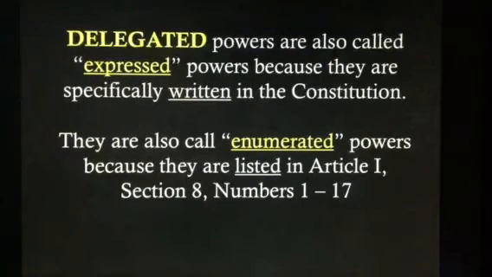Delegated powers are also called expressed powers because they are specifically written or expressed in the Constitution. And they are also called enumerated powers because they are listed in Article 1, Section 8, numbers 1 through 17. And enumeration is a listing.